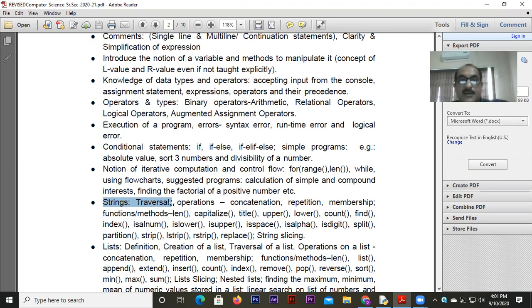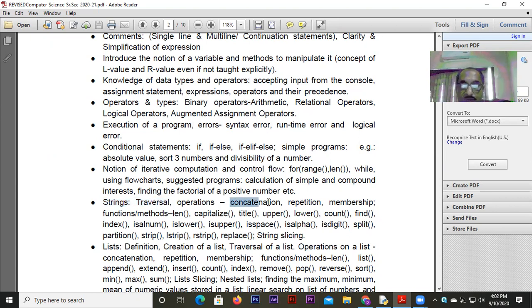Traversal is nothing but just to go through every character present in a string, which is obviously done by using a for loop, right? By using a while loop also it can be done, not by using for loop only. Normally we use for loop, and then we do various kinds of things like look for a particular count of specific characters, look for a specific character, changing of characters, etc. So when we do the programs, obviously we have to use the technique of traversal. There is nothing new in this.